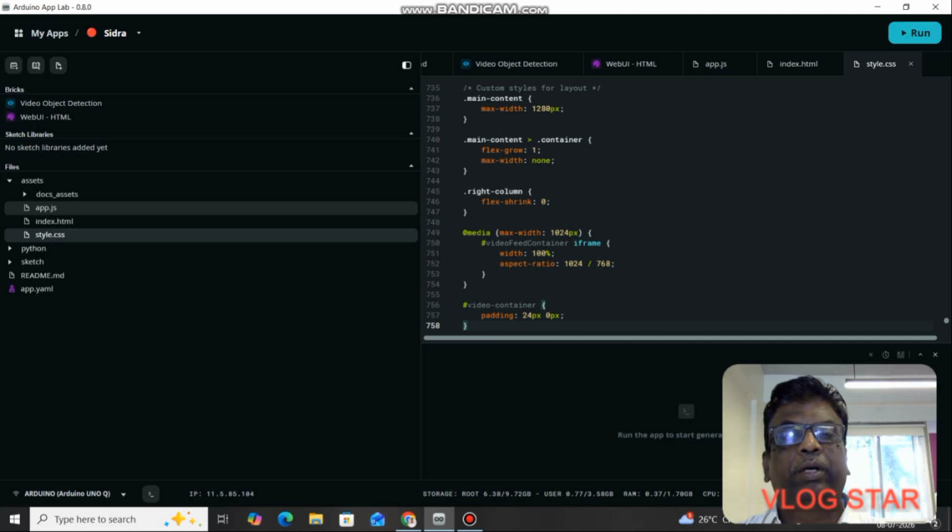So what I have done, my dear friends, is create one app known as Sidra. That app is a copy and edited version of the LED blink project. For that I added the video object detection and the web UI HTML bricks. Then I copied from my earlier video object detection app known as Zypher the app.js, index.html, and style.css, which are deterministic in running this particular project.